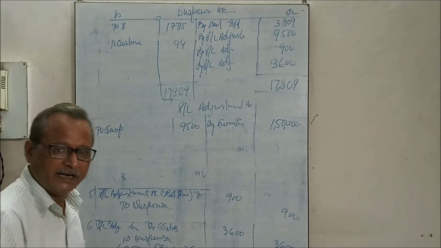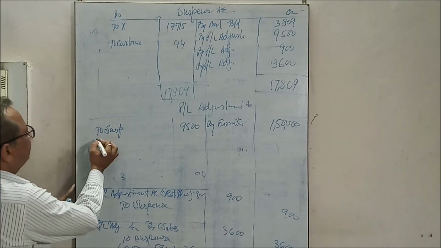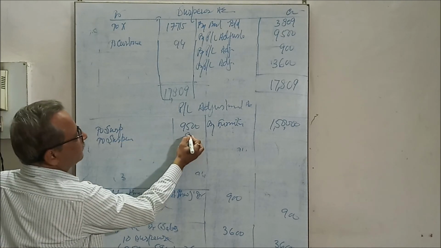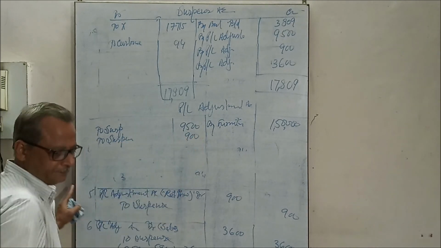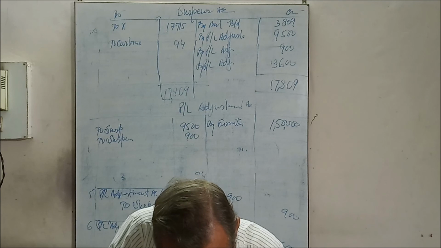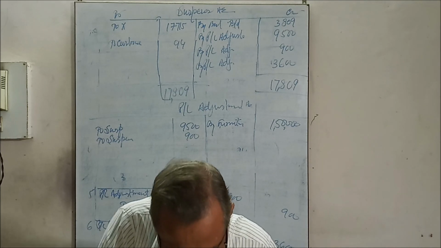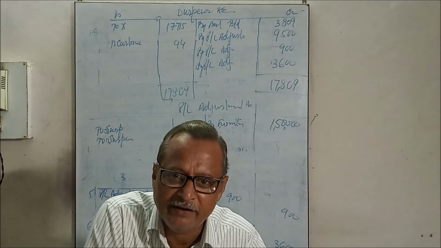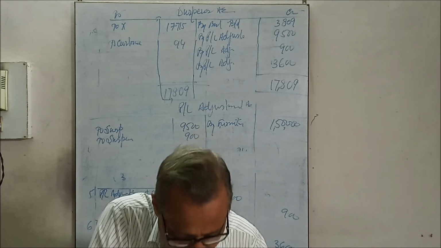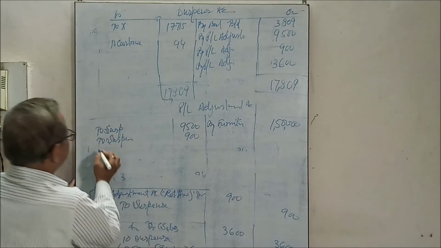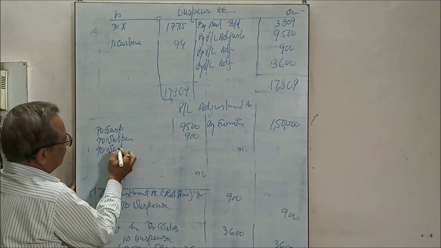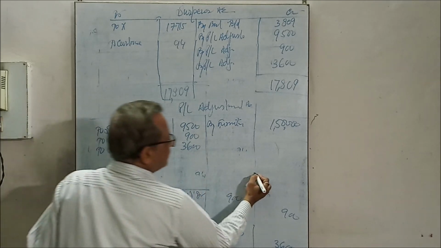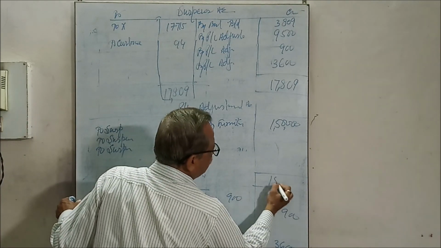So we have written PL adjustment account debit to suspense, 900, and sale. PL adjustment account debit to suspense account 3,600. See the difference. This side is 1,50,000.